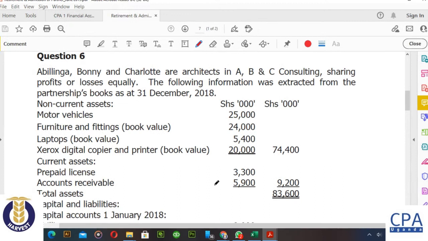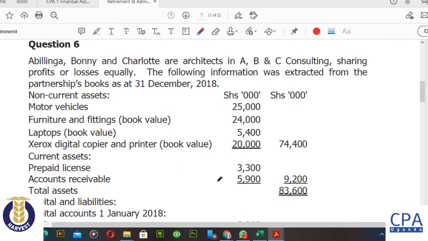Welcome to our yet another discussion on the accounting and preparation of financial statements of a partnership business. In this very video, I take you through the accounting treatment where we have a partner retiring and then we have another partner that is admitted into the partnership. So this is a very good example that demonstrates two things at the same time. That is retirement of a partner and admission of a new partner into the business.